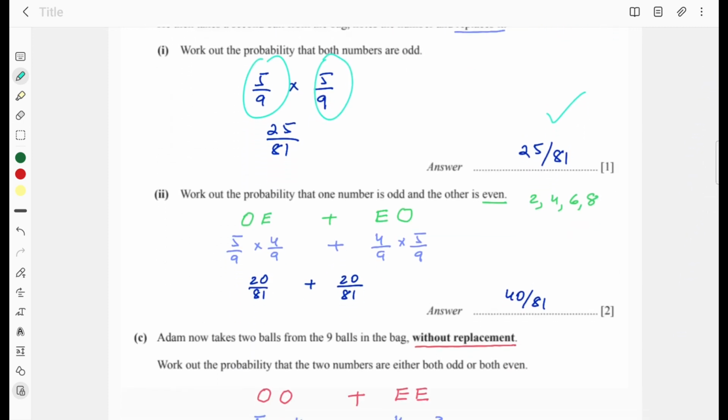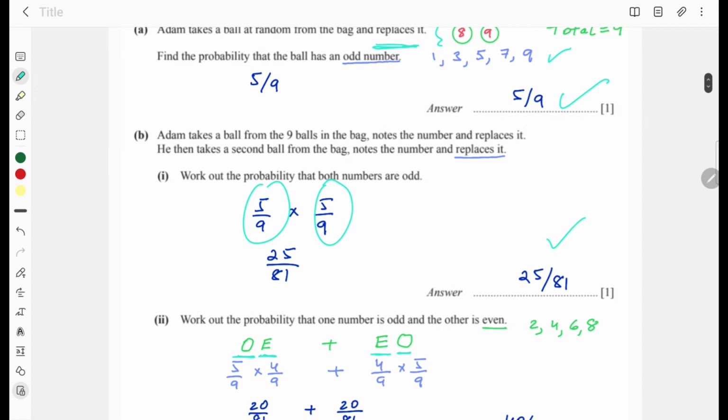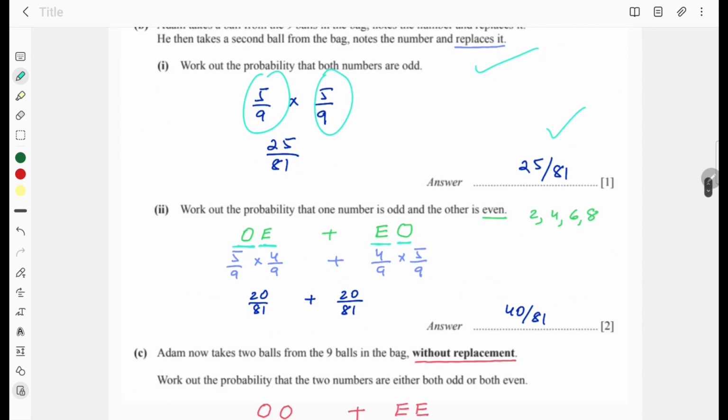Work out the probability that one number is odd and the other is even. This means that either your first ball is odd, second is even, or your first ball is even and second is odd. And remember that it is with replacement. You're putting back.